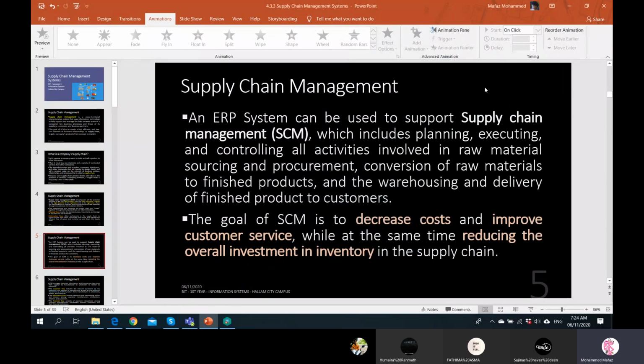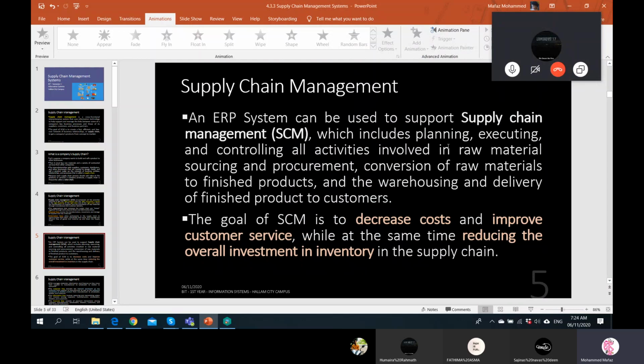So reactive means, let's say an incident happens, a customer complaint comes in. After that, you react. If some problem happens in the town, the police react.